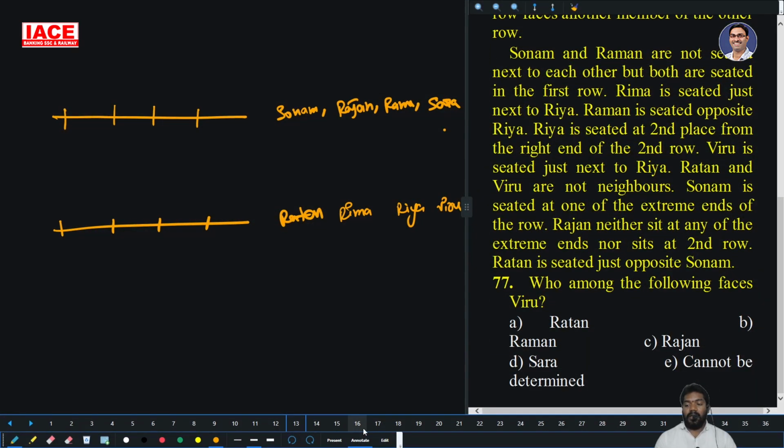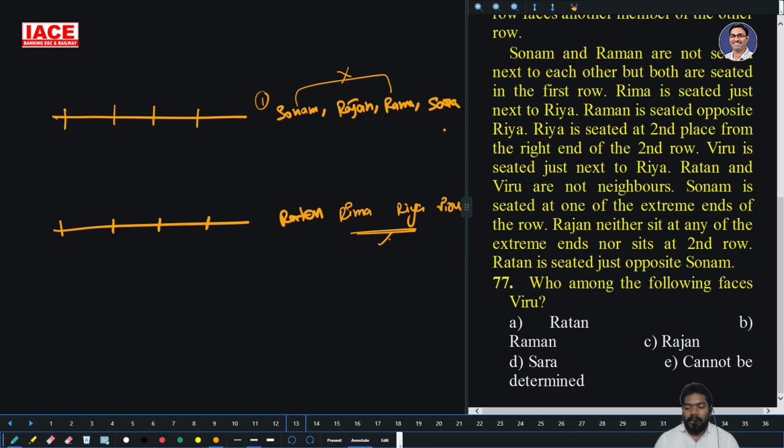Sonam and Raman are not seated next to each other, but both are seated in the first row, they are already telling that. Rima is seated just next to Riya, so Rima and Riya are just neighbors, next means either left or right side.